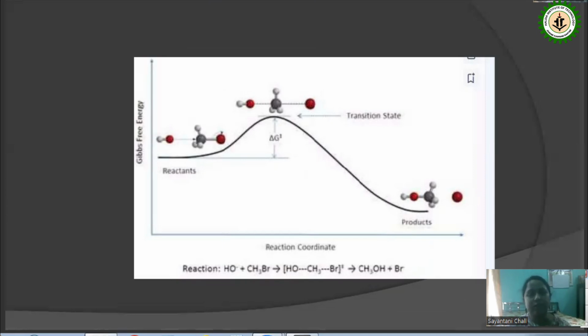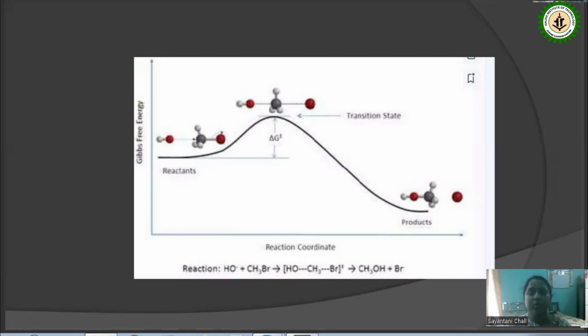In the transition state, there is a formation of an activated complex where a new bond is forming between the methyl carbon and oxygen, and the old C-Br bond is going to break.